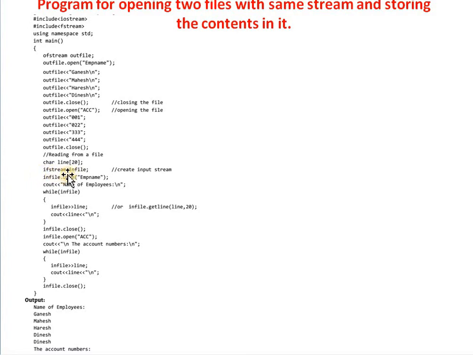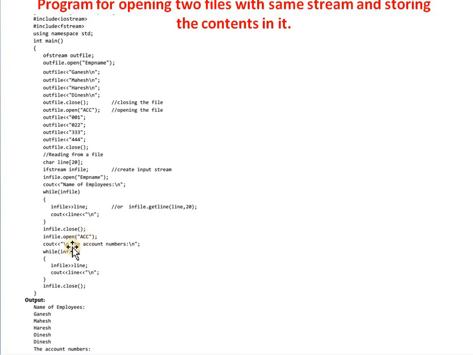For reading the contents of the file we need the input stream class. The input stream object is created by using the ifstream class, in file. Then in file dot open employee name. First we are reading the contents of the emp name file. Then a simple message is displayed, name of the employee, and by using the while loop we are displaying the data line by line.